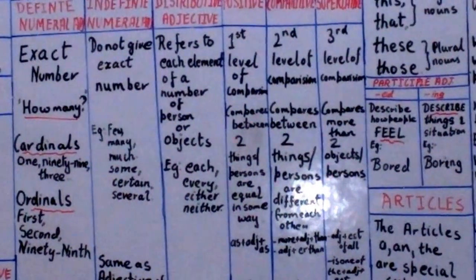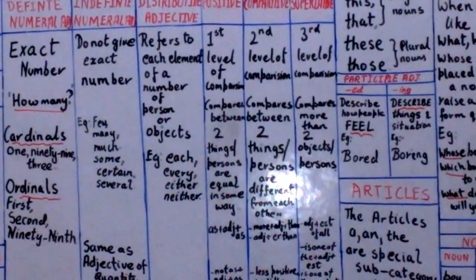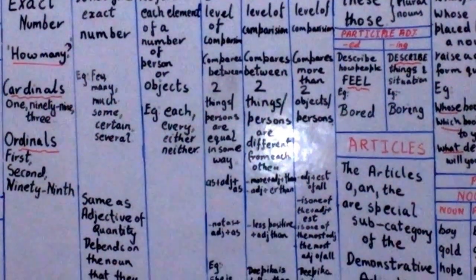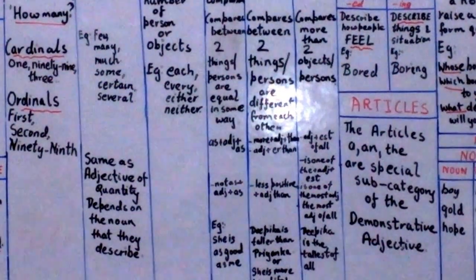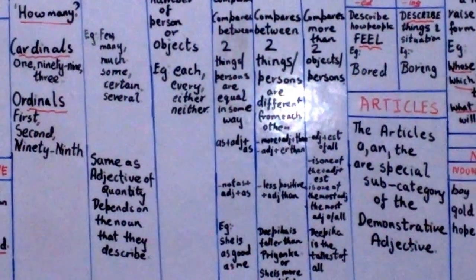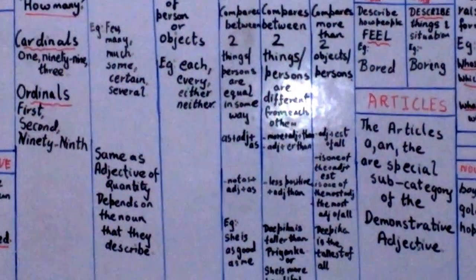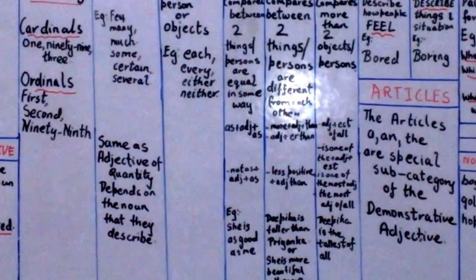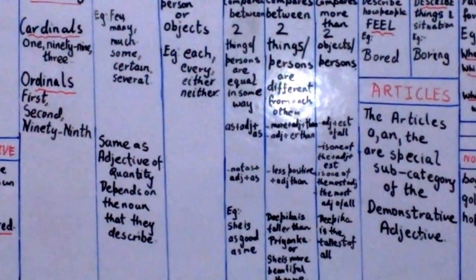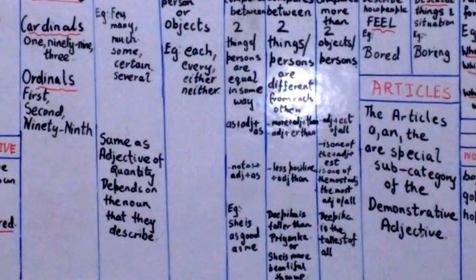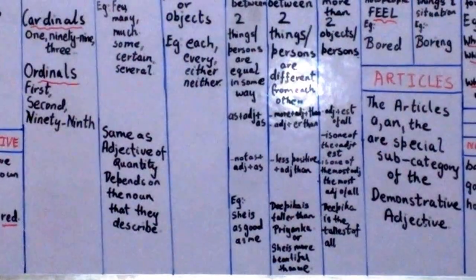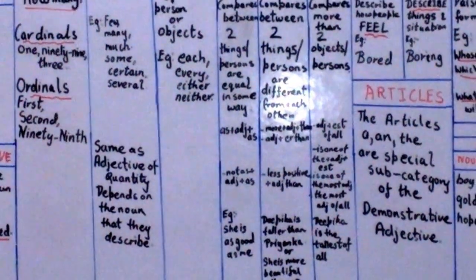Now we see the comparative degree, which is the second level of comparison. It compares two things or persons which are different from each other. I have given a formula: more plus adjective plus than, or adjective plus er plus than. If it is negative, use less plus adjective plus than. For example, I have written here, Deepika is taller than Priyanka, or she is more beautiful than me.